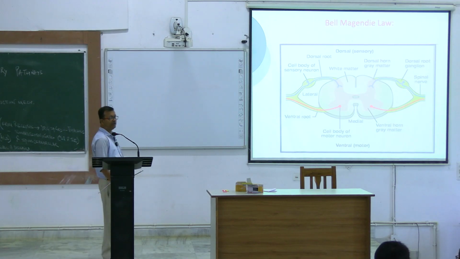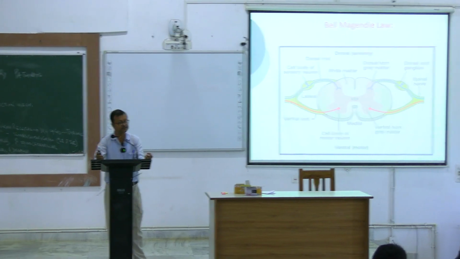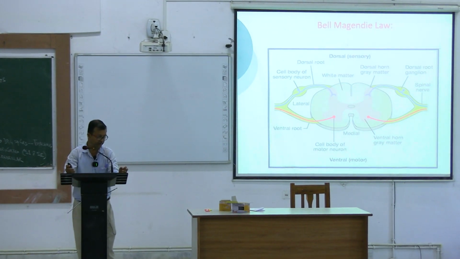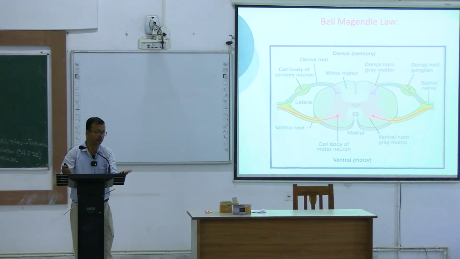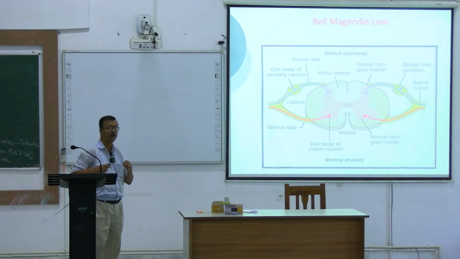The brain has been divided into prosencephalon, mesencephalon and rhombencephalon, that is forebrain, midbrain and hindbrain. The brain has also been divided into 4 different lobes.